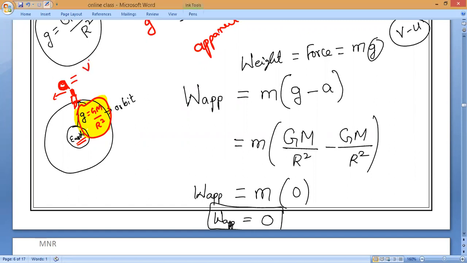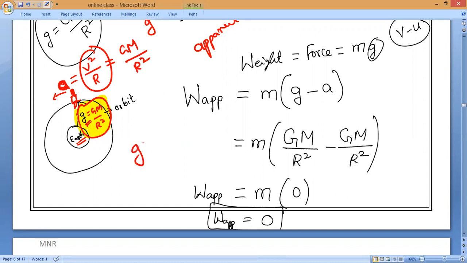So the acceleration of the satellite is velocity square divided by radius. V square by R is the formula, which is equal to the acceleration due to gravity, G, which is equal to GM divided by R square.